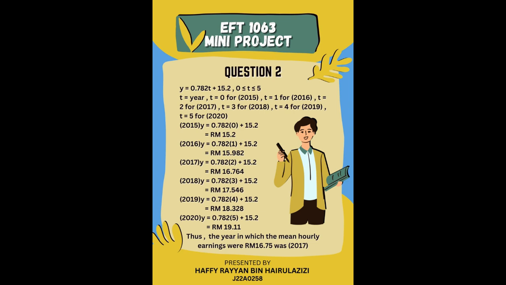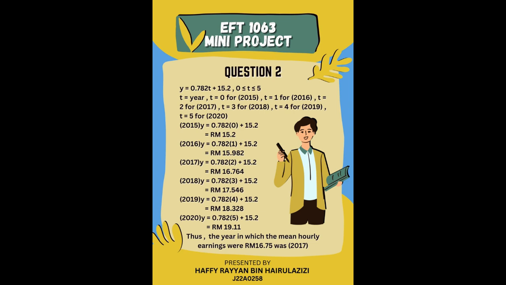So the question given here is: the mean hourly earnings Y in RM of employees at operation care centers in Malaysia from 2015 to 2020 can be modeled by Y equals 0.782T plus 15.2, where 0 is less than or equal to T less than or equal to 5. T represents the year, with T equal to 0 corresponding to 2015. The main question is to use the model to estimate the year in which the mean hourly earnings were RM 16.75.